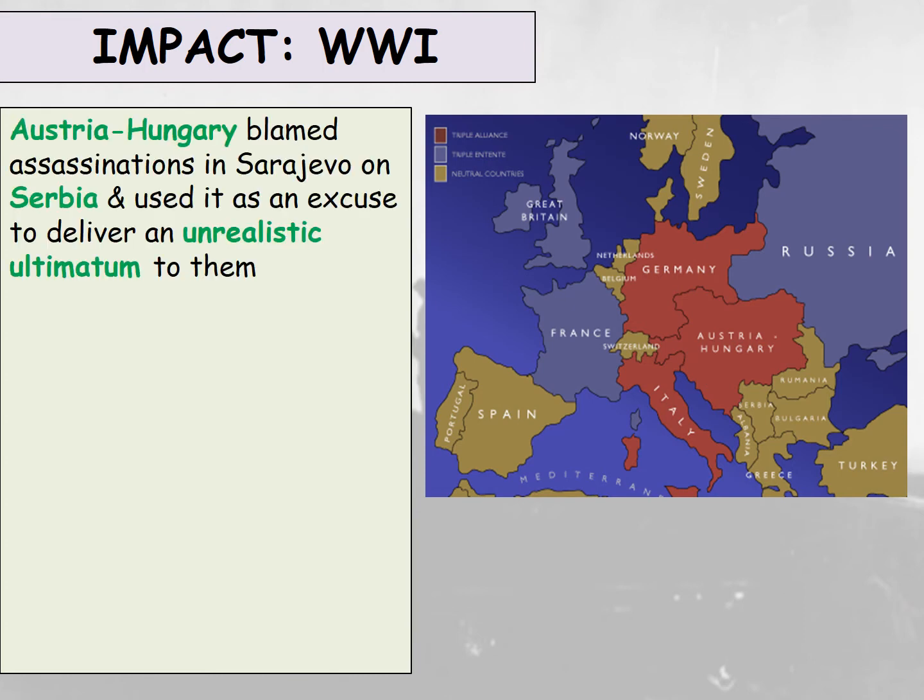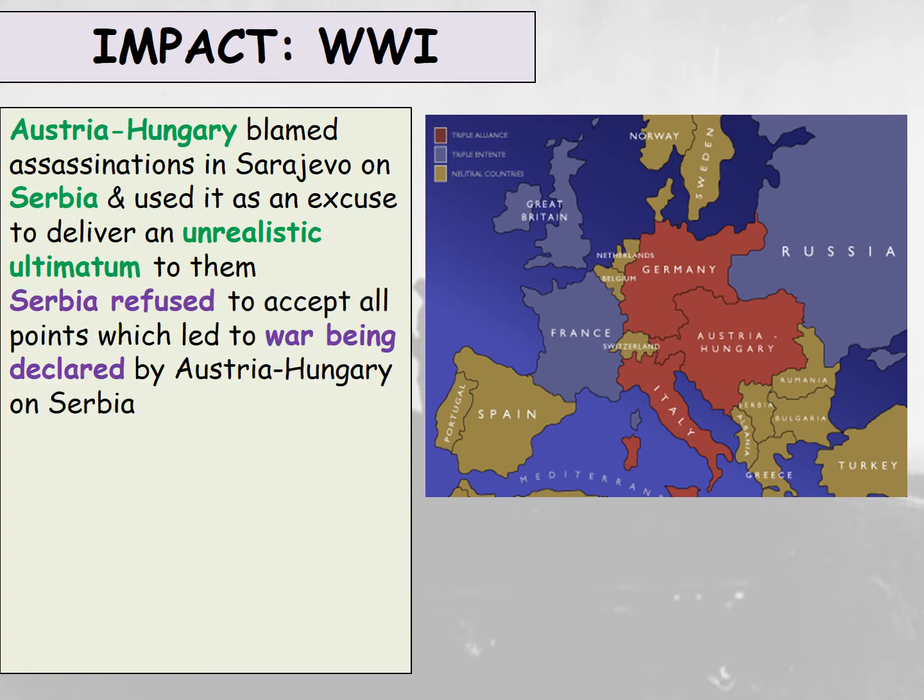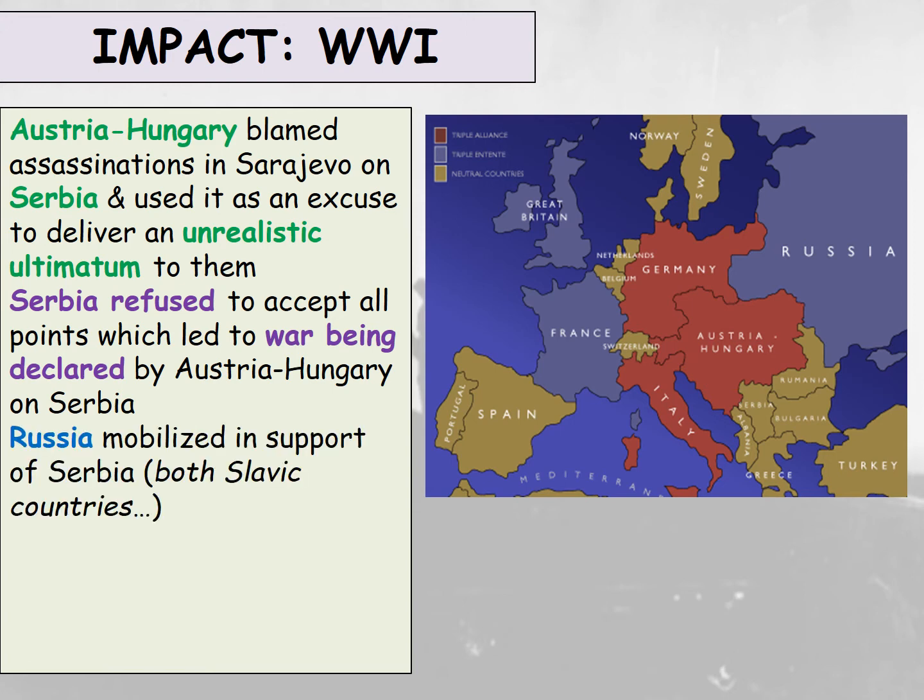Austria-Hungary blamed the assassinations in Sarajevo on Serbia, and they used it as an excuse to deliver an unrealistic ultimatum to Serbia. So you've got to remember, this is a member of the Austrian-Hungarian royal family that has been assassinated here, and Serbia is being blamed for this. Serbia refused to accept all the points on the ultimatum, which led to war being declared by Austria-Hungary on Serbia. And if you look at the map on the right hand side there, you'll see Austria-Hungary, and just below it Serbia. So Austria-Hungary declares war on Serbia.